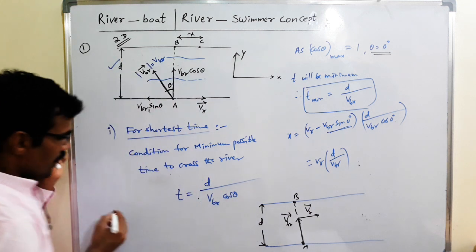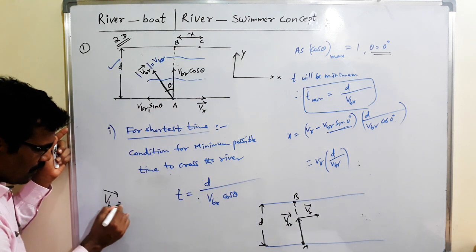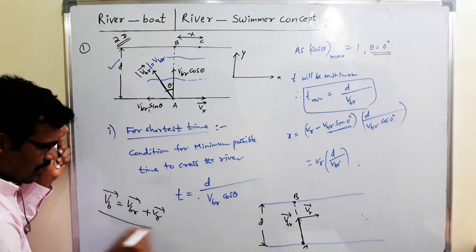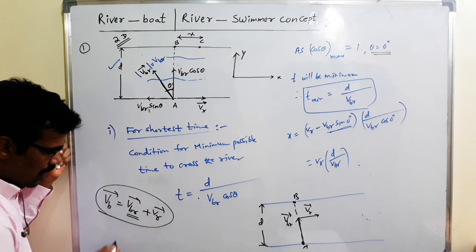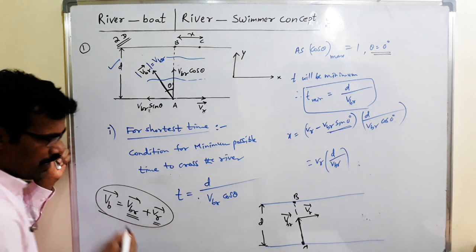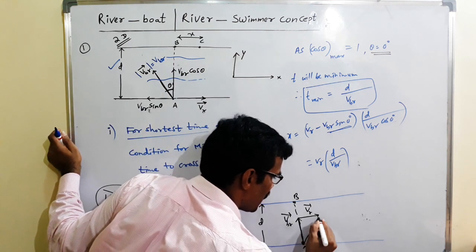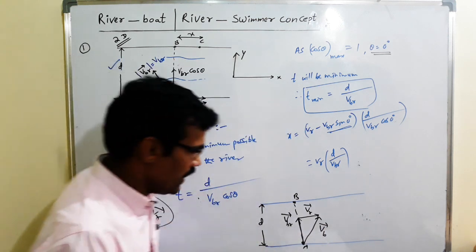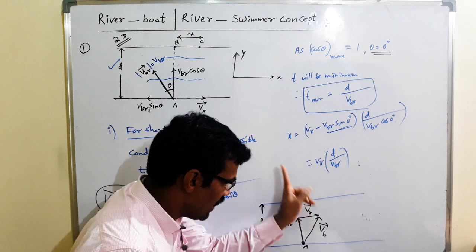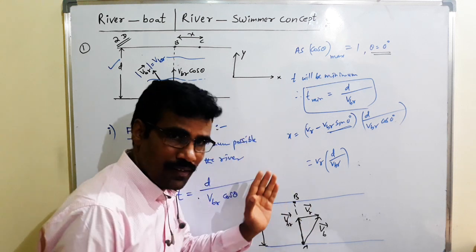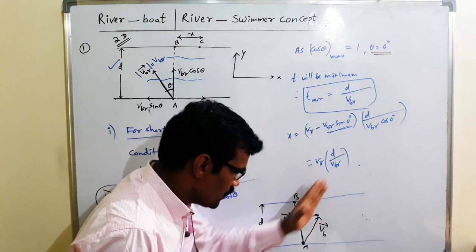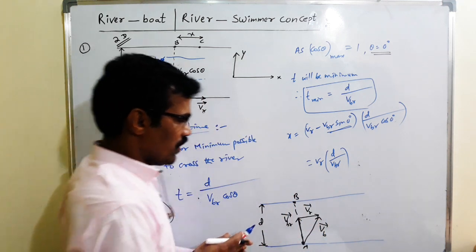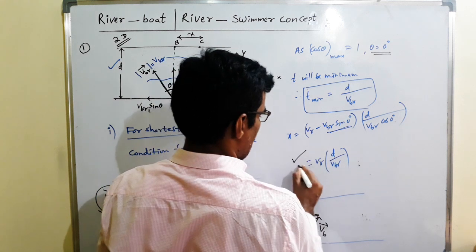So here VB bar is equal to VBR bar plus VR bar. The vector addition of VBR bar and VR bar gives VB, the direction of the boat with respect to the ground. Actually the boat is heading this side in the water, but with respect to the ground it is moving this side. That's why it has the drift. Drift is nothing but this.